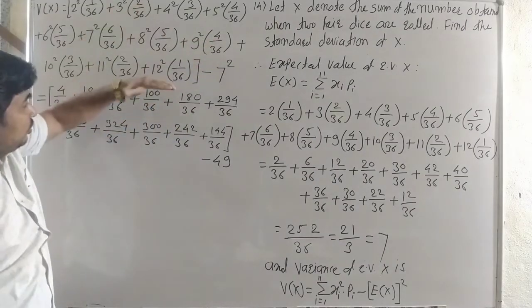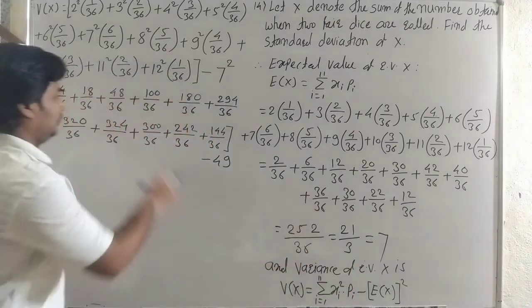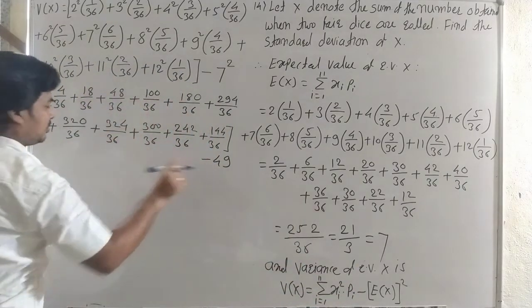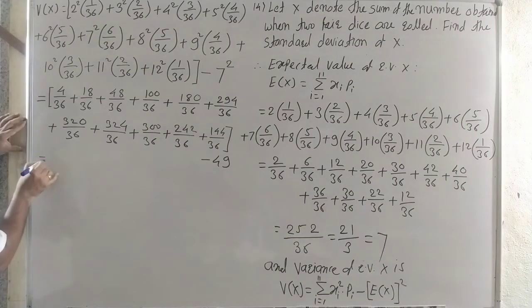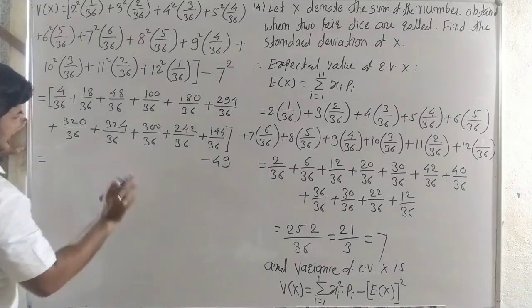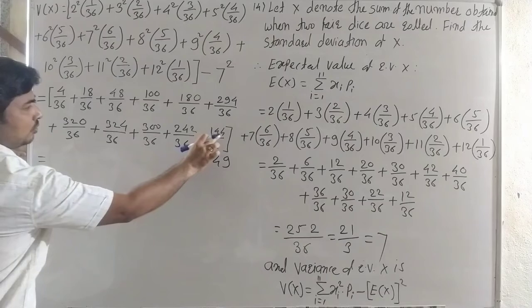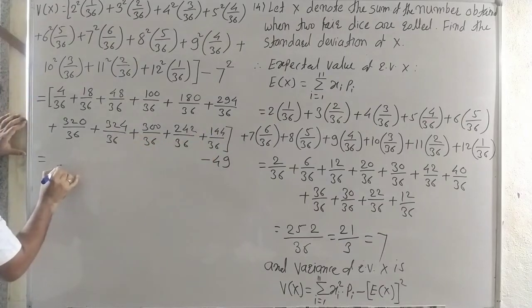See carefully the calculation of this. Okay, it is xi square into pi. Here we write this calculation and it is minus 49. Now here see carefully the calculation. Here it is a lengthy calculation. Here see carefully this. Here the denominator is the same, so we are adding the numerators. Here the denominator is 36.